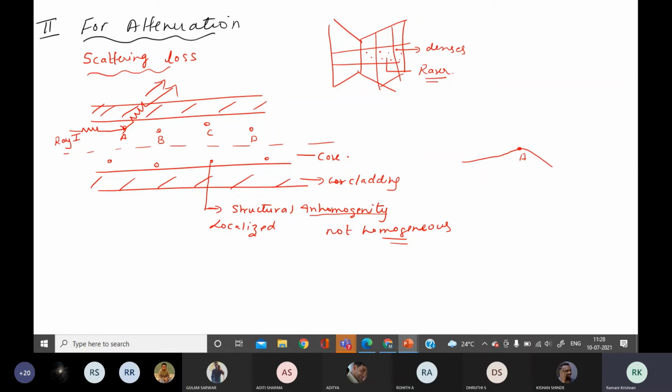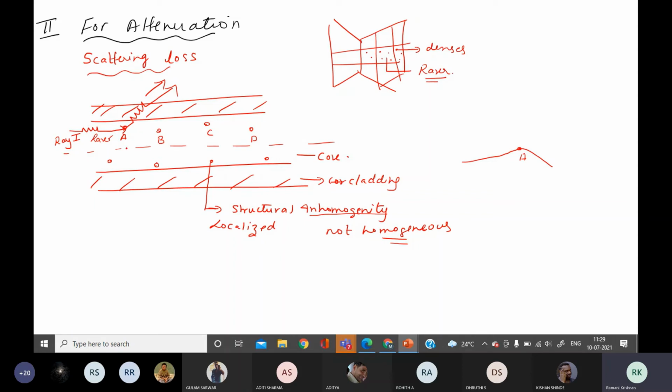Change in refractive index. Very good. Very smart boy. Is it Rohit? Yes, ma'am. Yeah, Rohit. Now see, light is thinking that it is entering from rarer medium to denser medium. This is rarer medium because density is less here, and at this point density is more. So light has entered from rarer medium to denser medium, and so scattering has taken place.